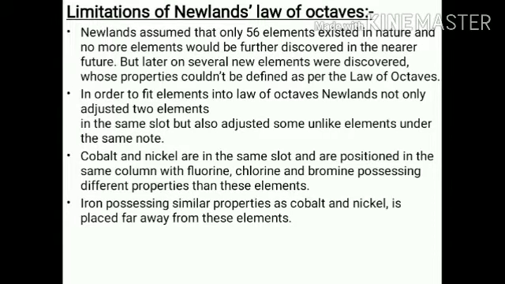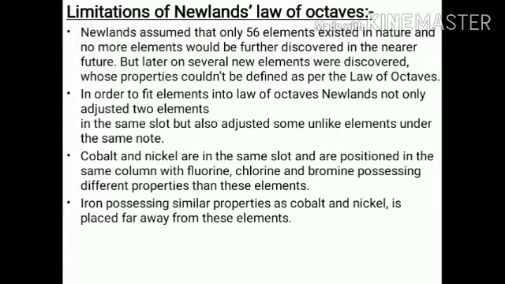Understand? Newland thought that he had classified all the elements, only 56, and that new elements would not be discovered in the future. But this is the biggest drawback of Newland. New elements were discovered, and the other discovered elements do not obey Newland's law of octave.